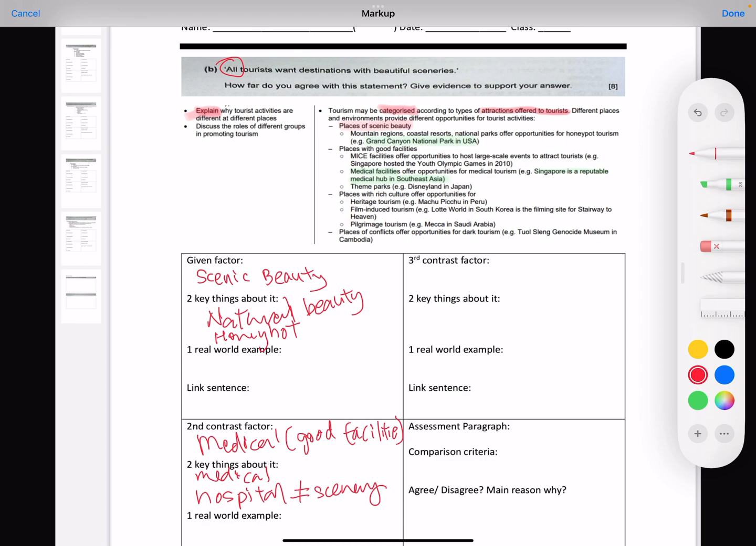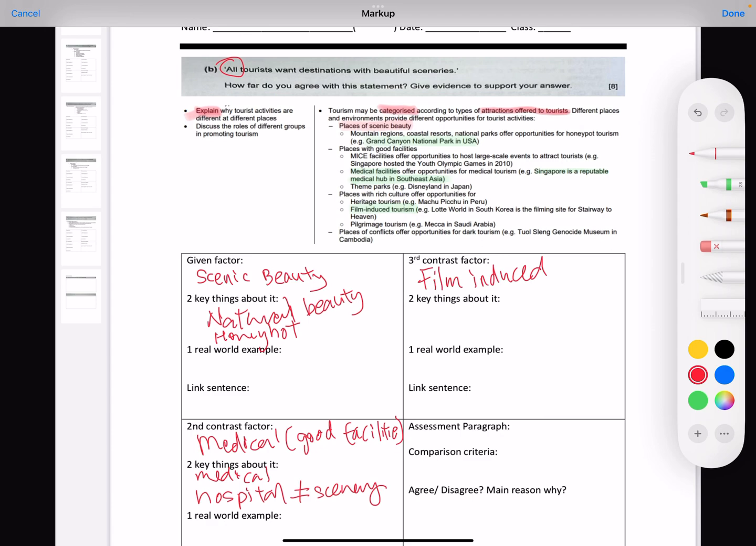Alternatively, you can also look for other types that have great sense of beauty, but that may not be the emphasis of the thing. So if you're looking at, let's not talk about heritage. Heritage is a much clearer one. Let's do something that's a bit more difficult. So we look at film induced, right? If we look at film induced tourism, let's take a look at this.